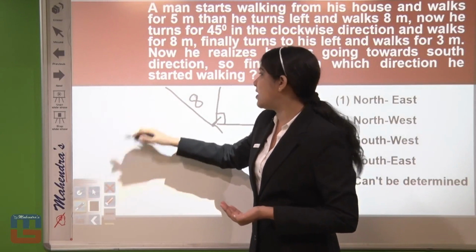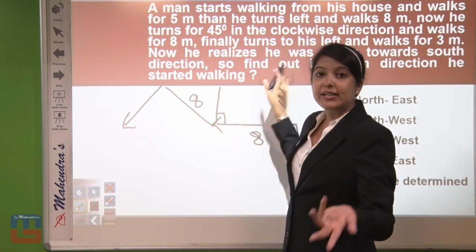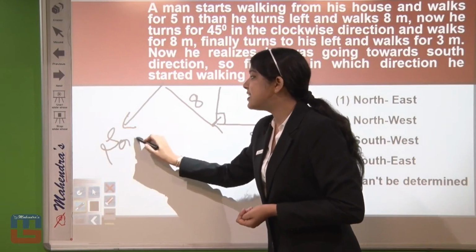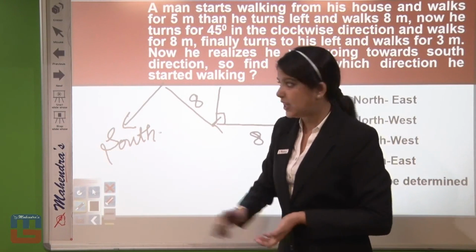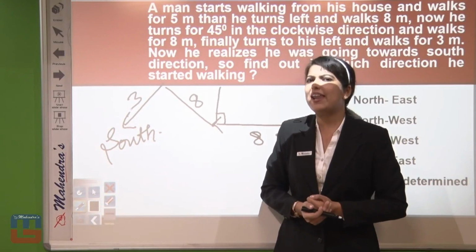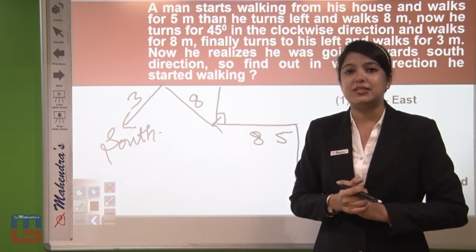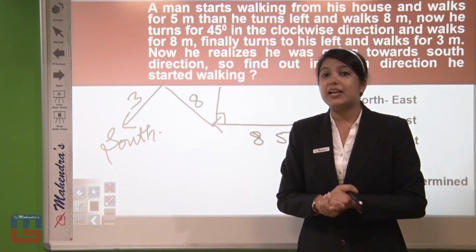And now from here, he takes a left turn, as mentioned, and he realizes he is going towards the south direction. Then he walks for 3 meters again, which we don't actually require, because the question is just asking whether we are able to find his starting direction or not.